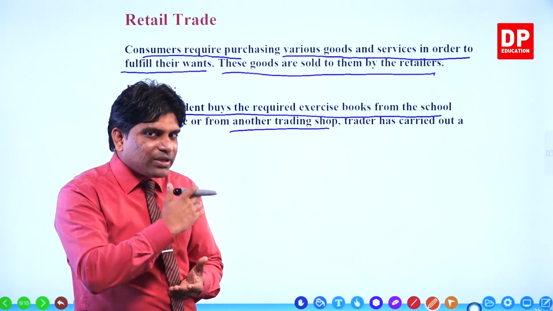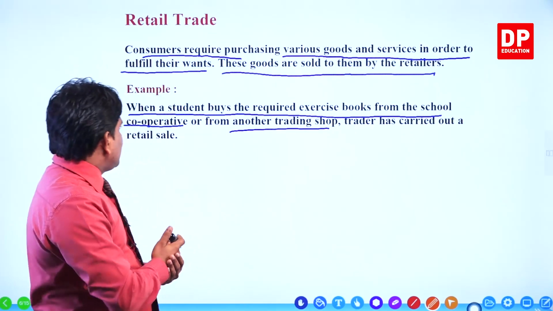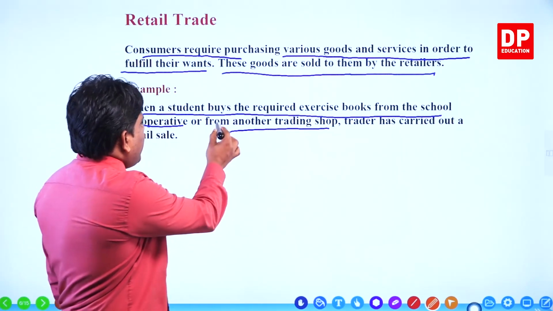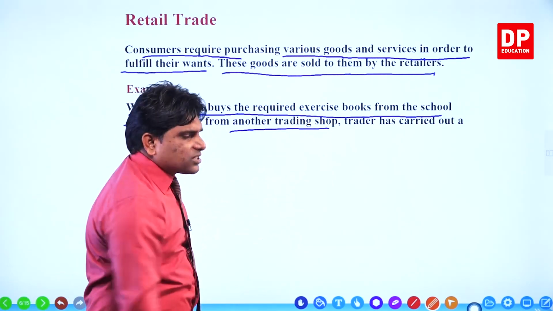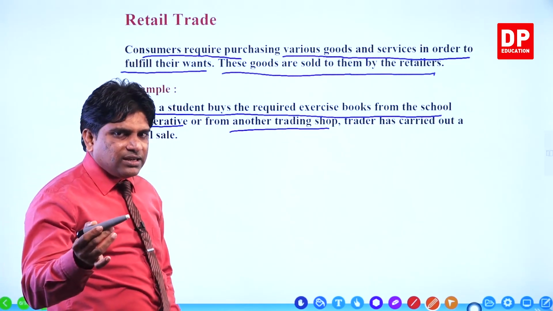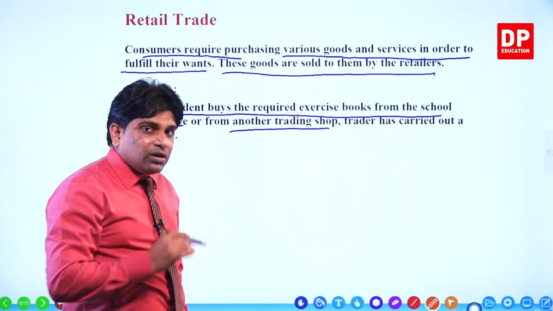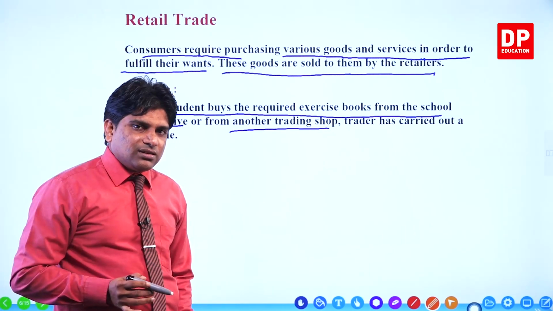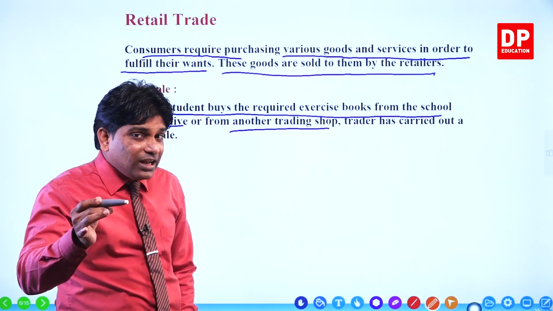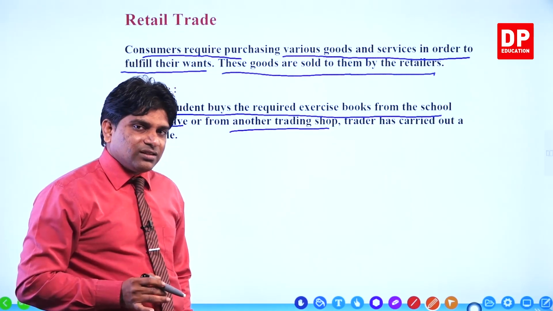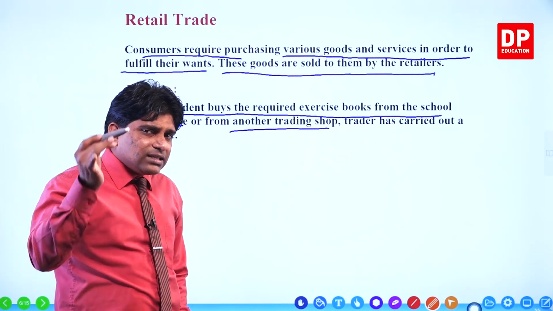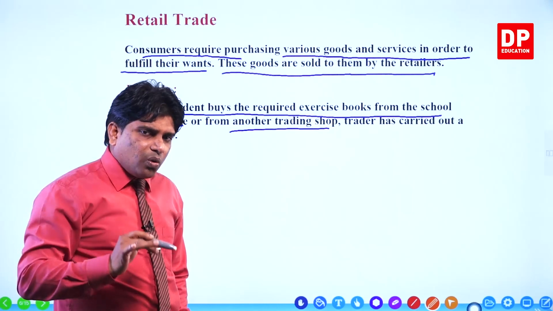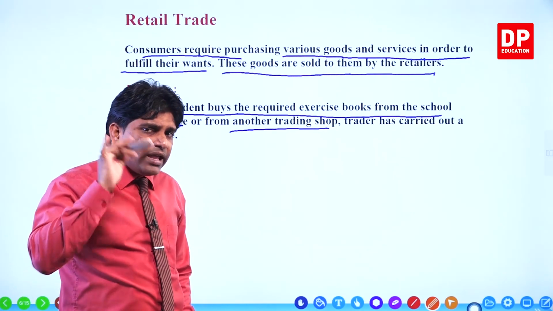Now I change the same example. The same student buys the required exercise books and all other stationery materials from the same school cooperative shop to sell to the students. Now think: is that student's objective to sell to the students or to use them himself?